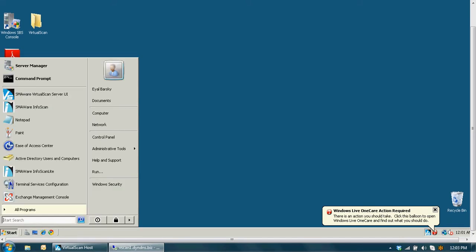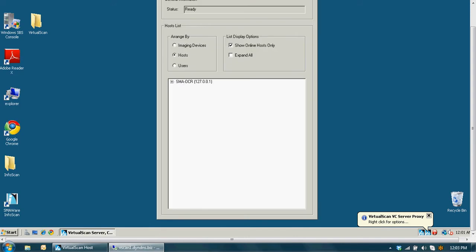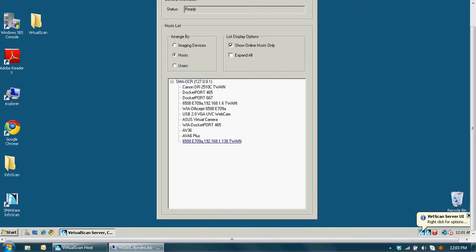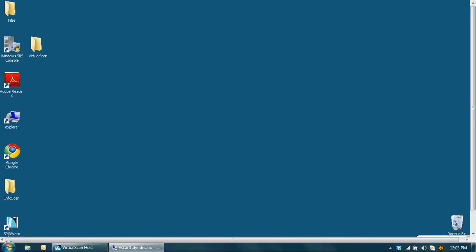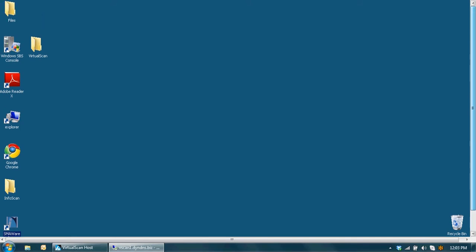And now if we go into the UI, which is only seen by the administrator, we will actually see my user, where the host is, and all the available scanners that I have. Currently only one is attached. In order to see if it scans, we must bring up a scanning application. We'll bring up our InfoScan application,